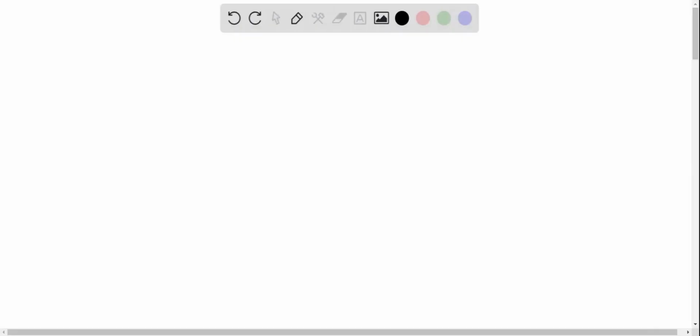Hello. So this is clearly an oscillatory motion, and for oscillatory motion, the angular frequency omega is given by the square root of the spring constant over m. So here, the first part of the question, we want to find the spring constant. So what we're going to do is we're going to square both sides to get rid of the root sign. So we're going to have omega squared. That's going to be equal to k over m, right?